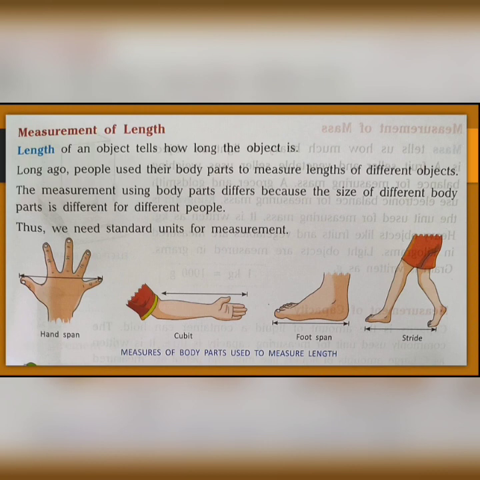In earlier days, people used hand span, as shown in this picture. Then next cubit, the length from the elbow to the fingers. Next foot span. And next stride. But it is not accurate. Why? Because the measurement done using the body parts of a small boy will not be the same as with an adult. So this kind of measurement is not accurate. That's why we need some standard unit for measurement.